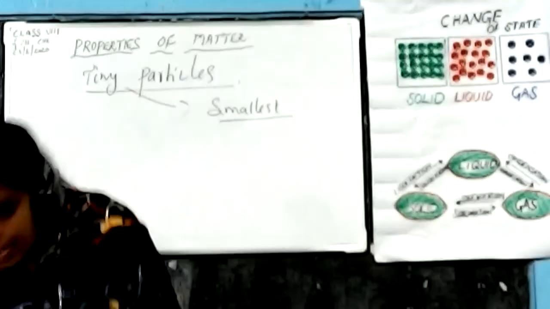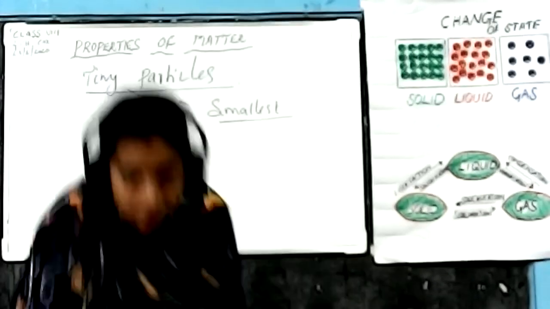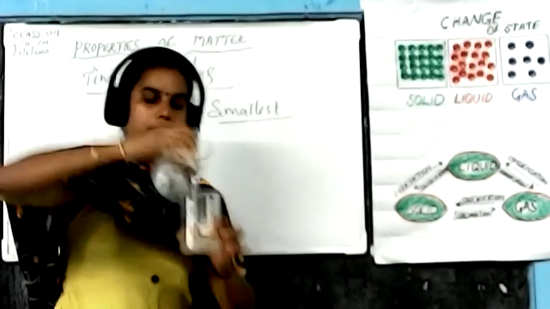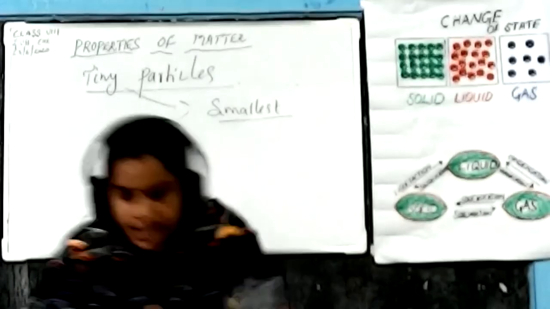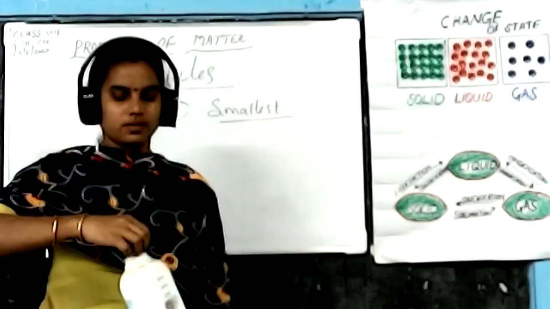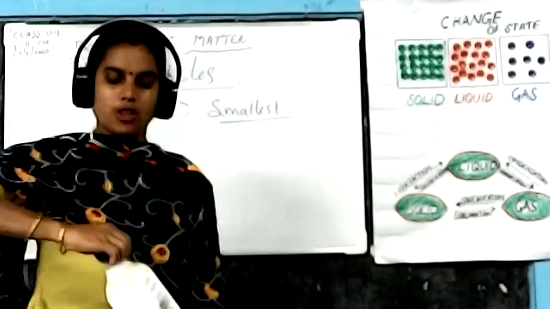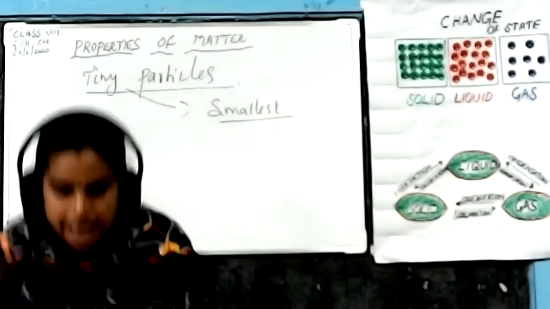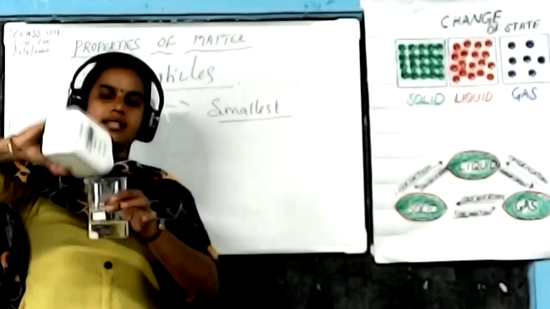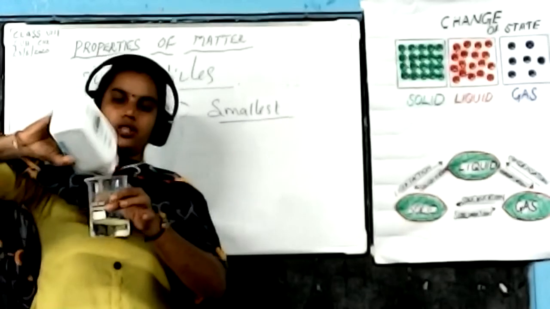Now, I'm going to do an activity. Listen here. First, I'm taking one beaker. In this beaker, add some water, and now I am going to dissolve some sugar in this beaker. This is the sugar, or sugar crystals.